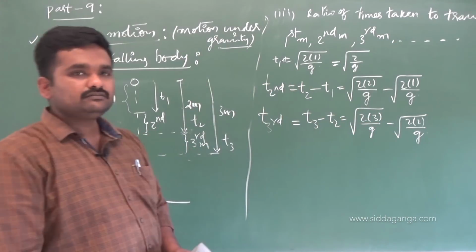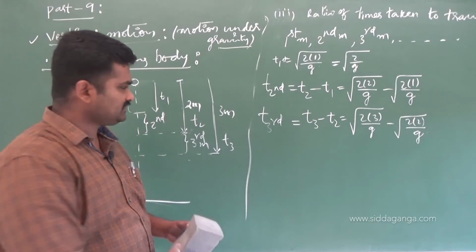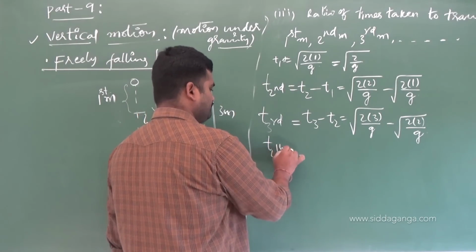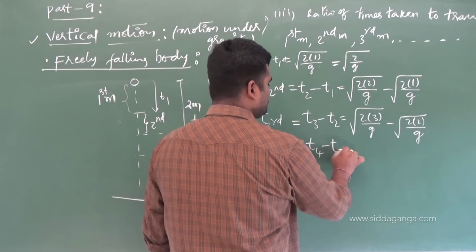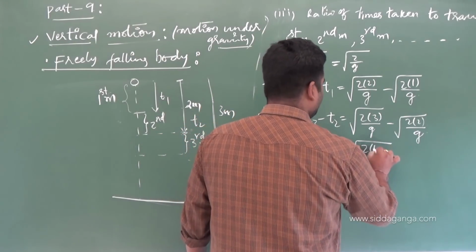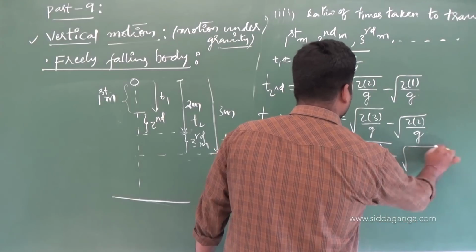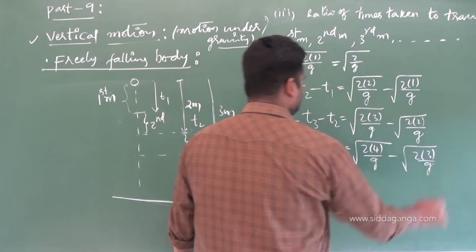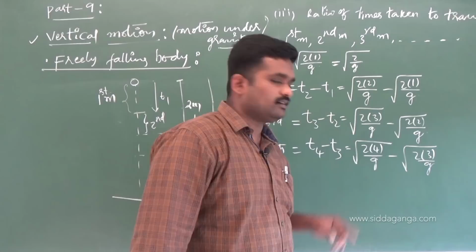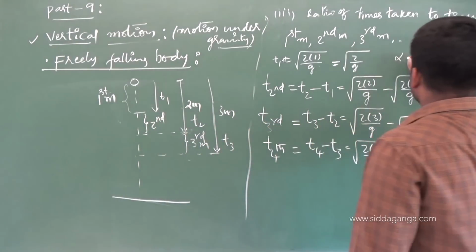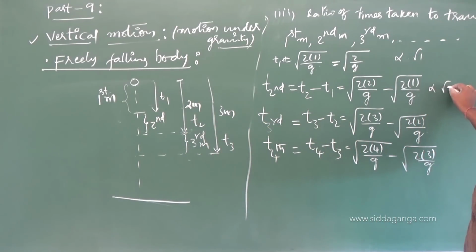I hope you can write for T4th now. T4th will be equal to what? Time taken for the fourth meter is T4 minus T3. So that is root of 2 into 4 by g minus root of 2 into 3 by g. So like this. See, throughout, root 2 by g is constant, right? So I can say this is proportional to root 1, this is proportional to root 2 minus root 1, this is proportional to what? Root 3 minus root 2. And this is proportional to what? Root 4 minus root 3, and so on.